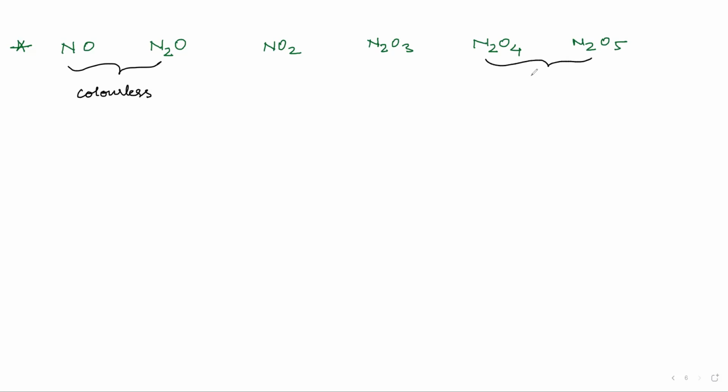If you have stepped inside the laboratory, then you would know that NO2 is a brown gas. It is brown in color, and it is also a gas. N2O3 is blue, and it is solid. So how will you remember this? There are two very famous songs.